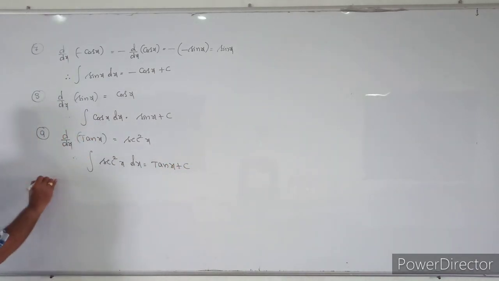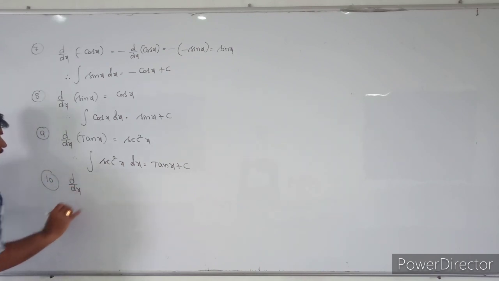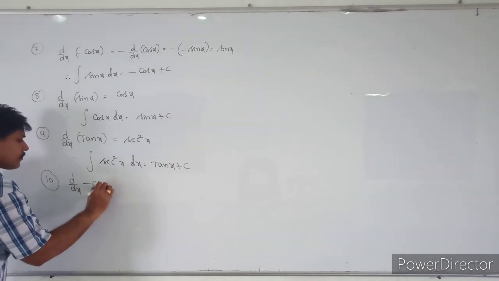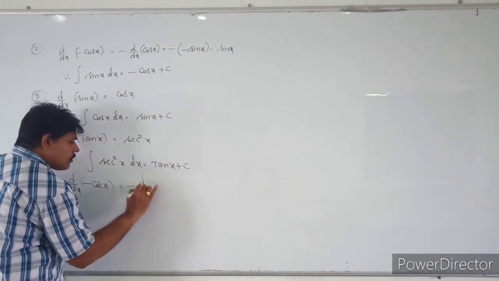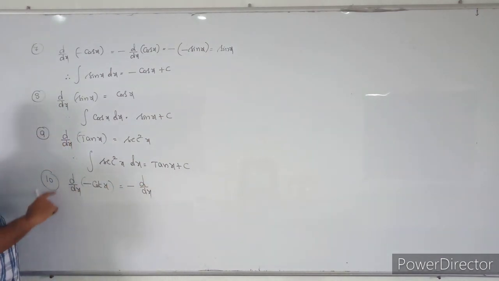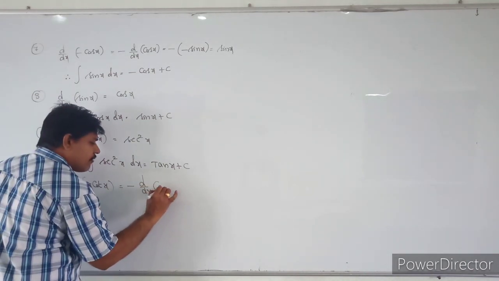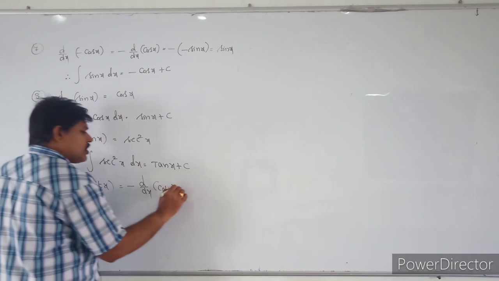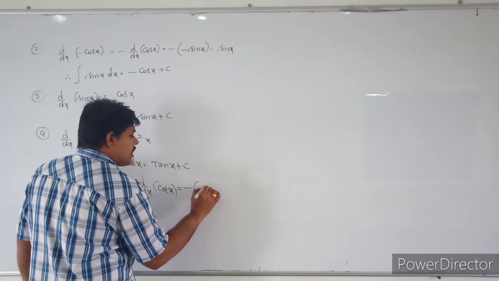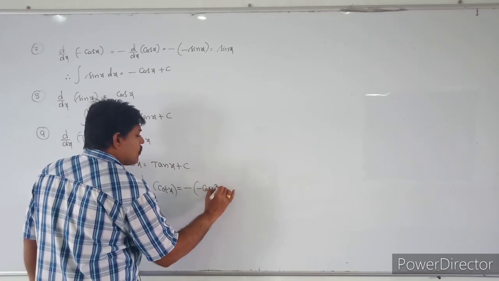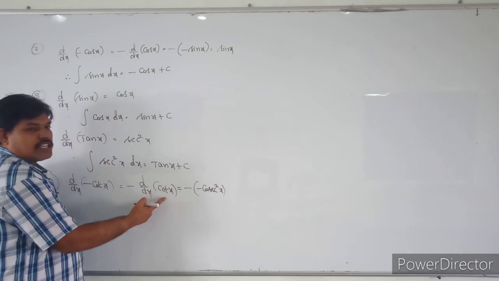Similarly, you can take the derivative of minus cot x. What is the derivative of minus cot x? That is equal to minus the derivative of cot x.